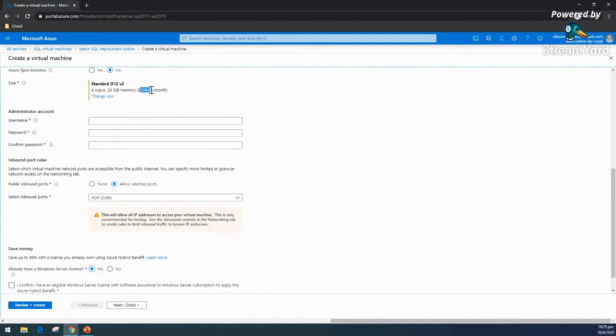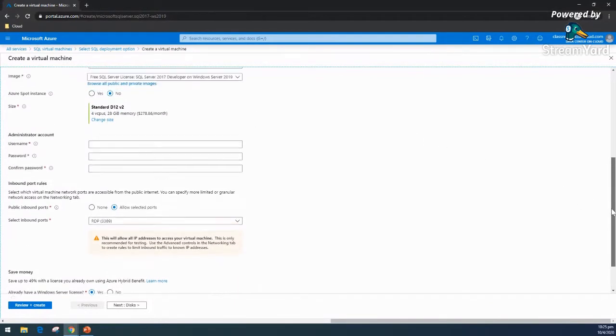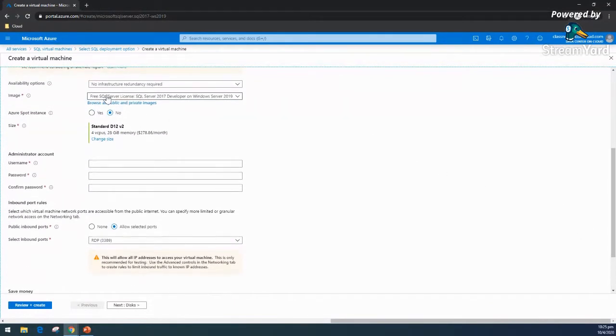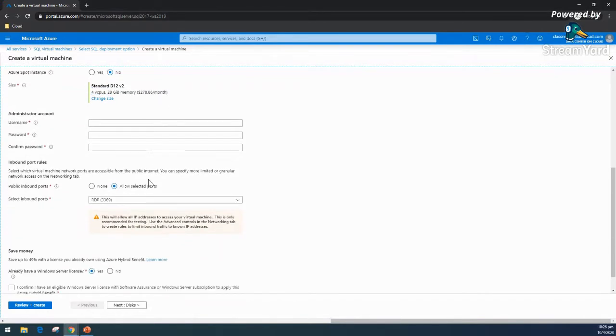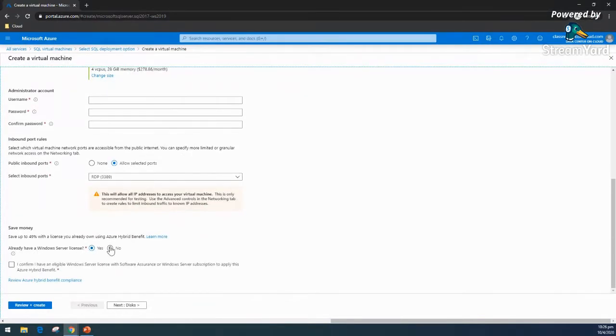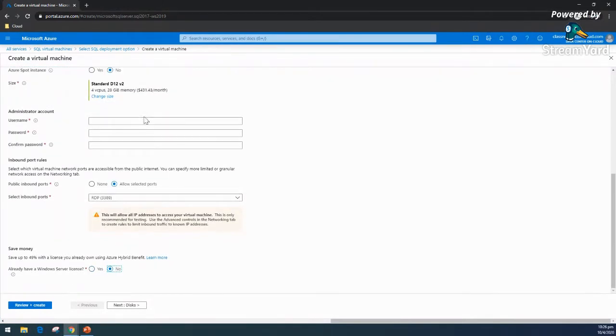And even you can try the same configuration for a Linux VM, you will surely see a number around that, right? Because the simple scenario is, here we are using the developer edition, which is free of cost, so there is no license cost for SQL. This is purely an infra cost or VM cost, because I have selected this. And let's say I'm not doing this, here you can see 431, it will increase.